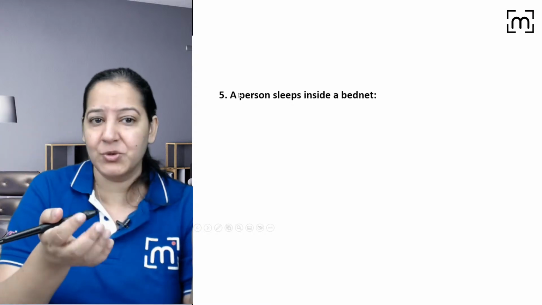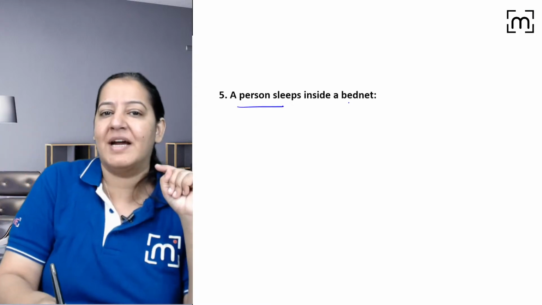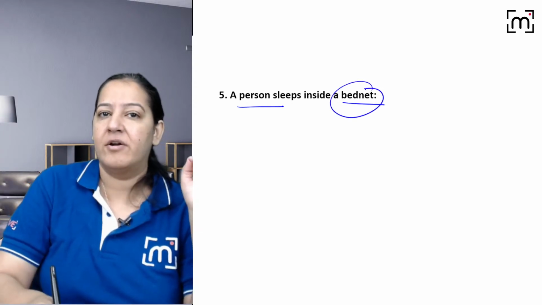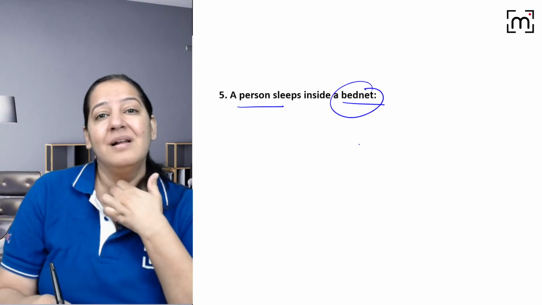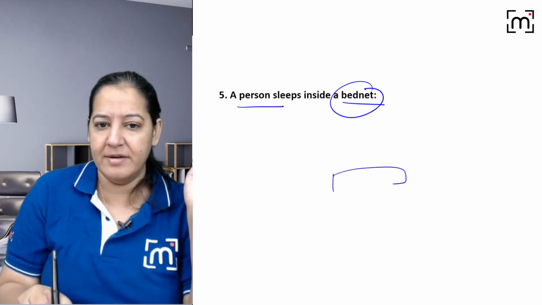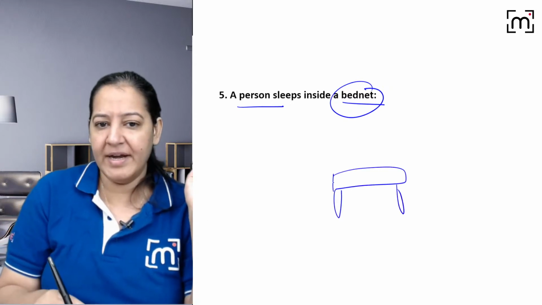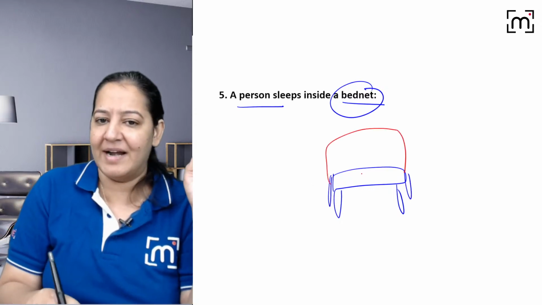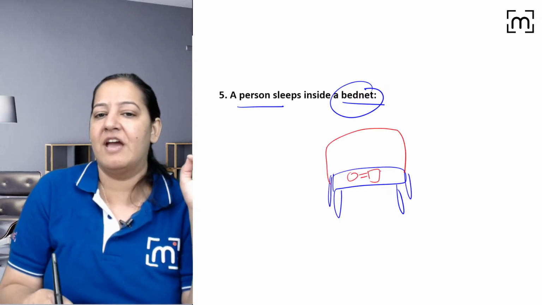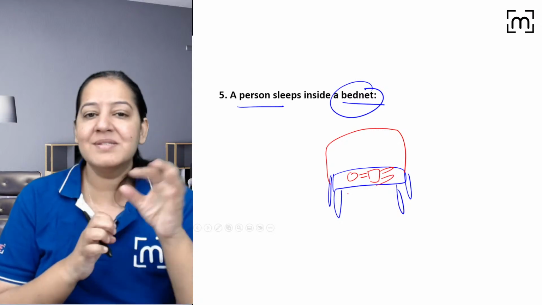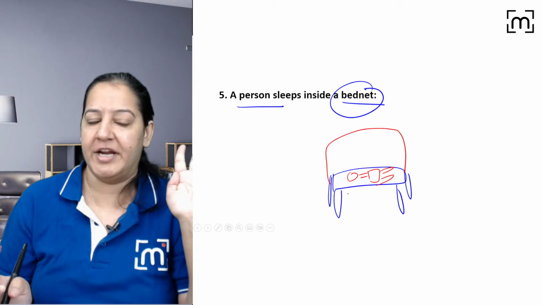This I also do. The person sleeps inside a bed net. In my room, on my bed, I am having a bed net. Why am I having a bed net? I don't want mosquitoes to bite me. This is the bed of a person, and around the bed the person is applying a bed net and then sleeping here. Why is the person doing so? Every night the person is doing so. So is it primordial, primary, secondary, tertiary?